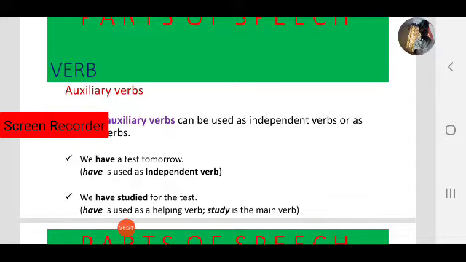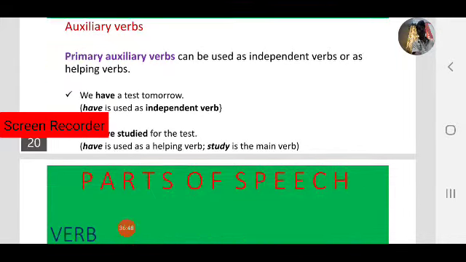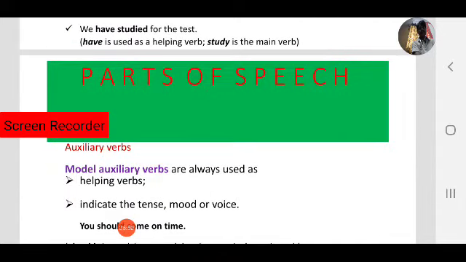Helping verbs can be used as independent verbs, like in the first sentence, we have a test tomorrow. Or auxiliary verbs can be used as helping verbs, like in the second example. That is one type. Next, coming to modal auxiliary verbs, that is the second type of helping verbs. What is the second type of helping verbs?